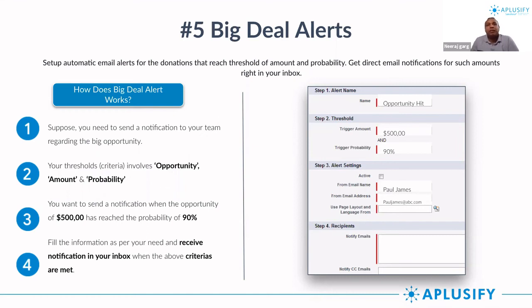Suppose in this case, we have said that if an opportunity reaches a value of $500K and a probability of 90%, I should get a notification that it has reached a probability of 90% and has this value. This is very relevant to sales managers and higher-level people who want to get these kinds of alerts regularly.